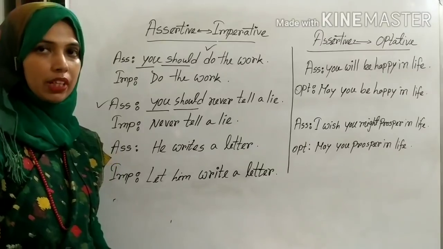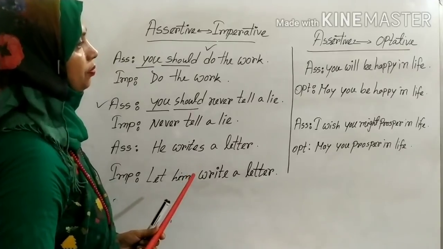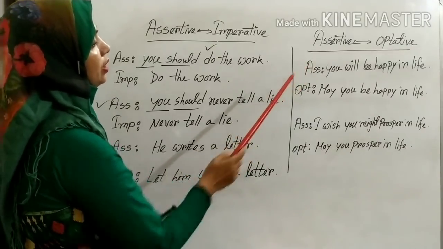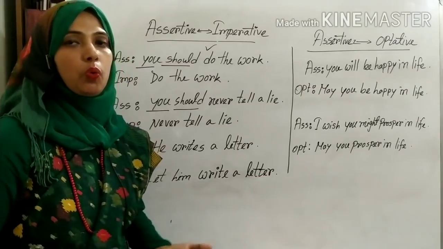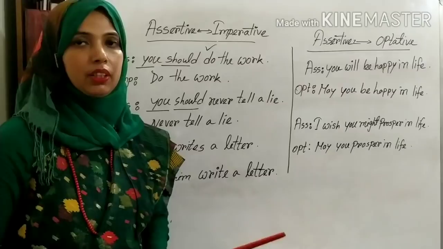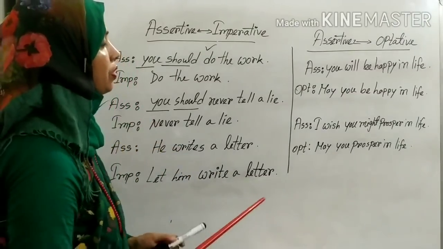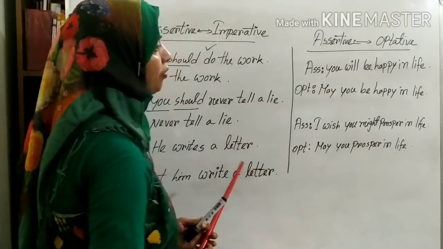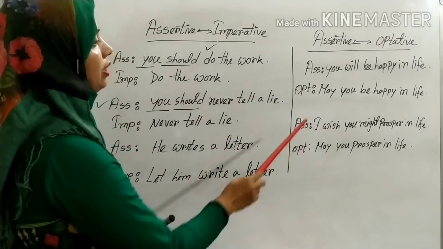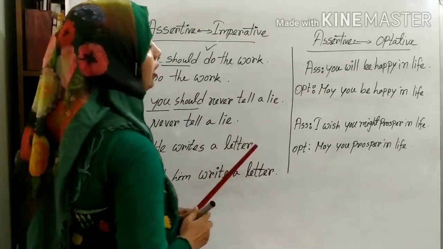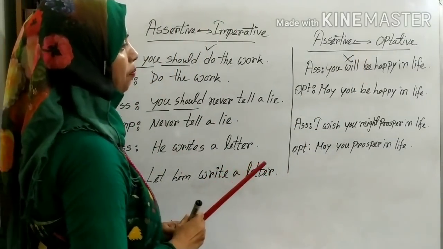I think you have understood properly. Now look at the optative sentence. First one is in assertive sentence, you will be happy in life. Dear students, can you remember what does optative sentence mean? Optative sentence deals with some kinds of wish or prayer. Here you are saying that you will be happy in life. For making it optative form, you will start with may. You will omit the auxiliary form of verb. May you be happy in life.